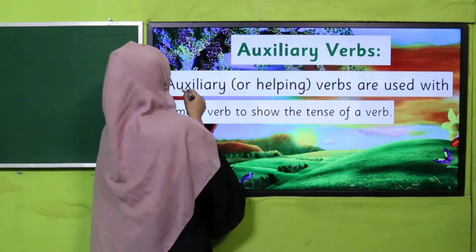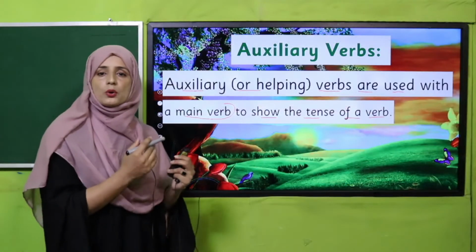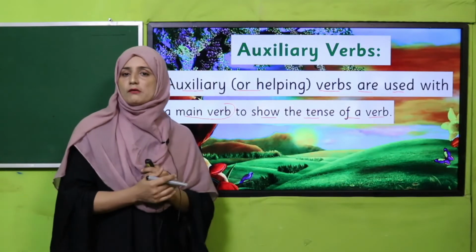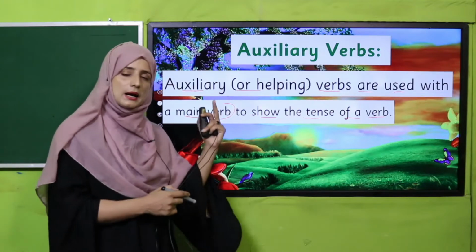Auxiliary verbs. Auxiliary or helping verbs are used with the main verb to show the tense of a verb. So we have already learned about helping verbs, my dear students. We use a helping verb or auxiliary verb to support the main verb. When we find an auxiliary verb, definitely there will be a main verb.